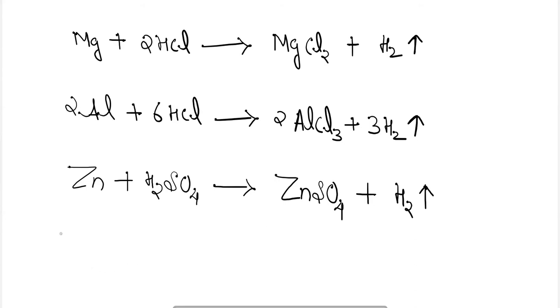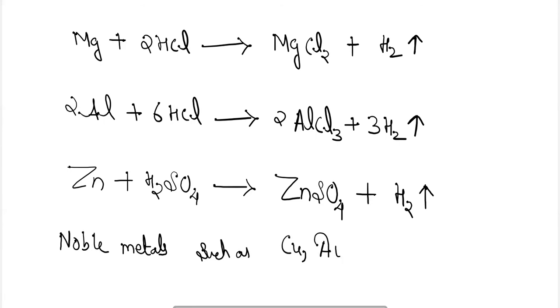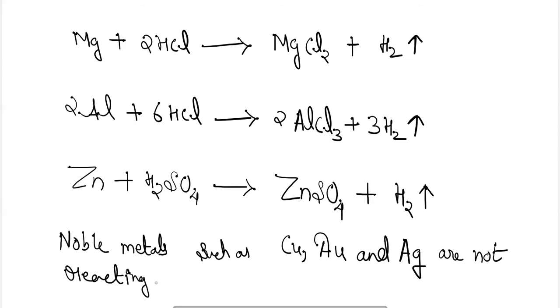But the noble metals such as copper, gold, and silver do not react with dilute acids. They are not reacting with the dilute acid.